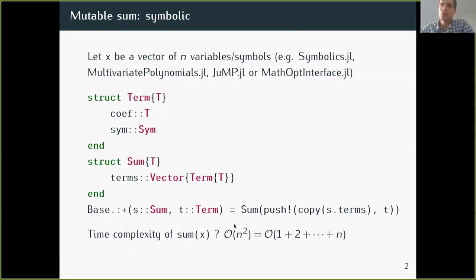But this has an impact on the complexity, which becomes quadratic, because this is just the complexity of the copy, and you copy a vector with more and more terms, and at the end it's up to n terms. And in fact, this is kind of what happens also if you were doing multiplication of the BigInts, because this would also be just the complexity of the copying, because the BigInts are larger and larger every time.